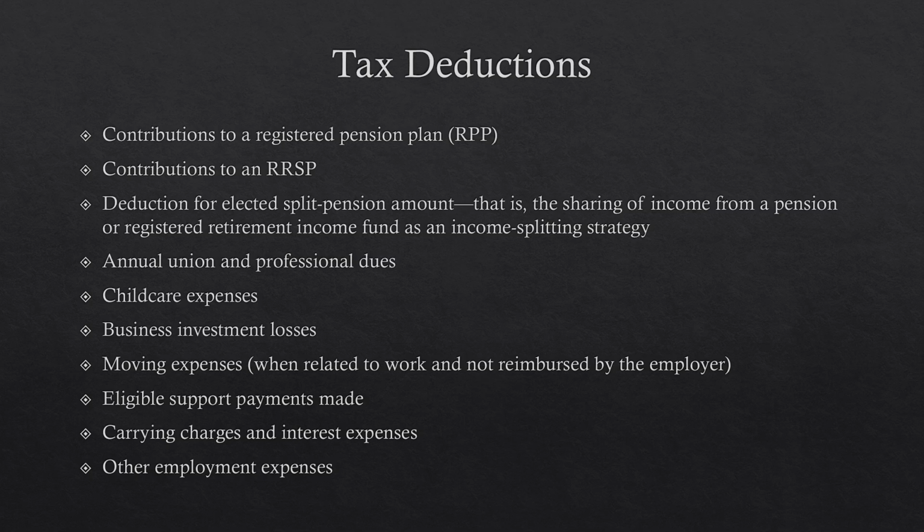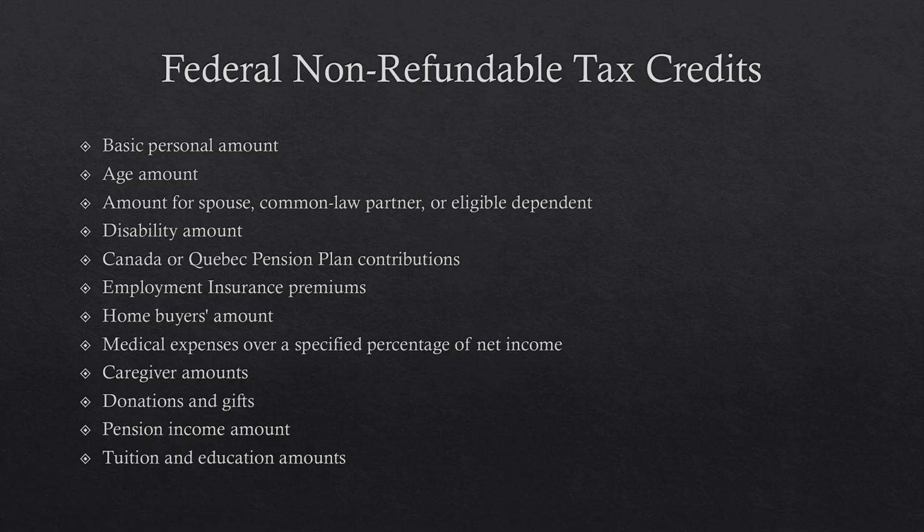There are also deductions for elected split pension amounts, union and professional dues, childcare expenses, business investment losses, moving expenses, eligible support payments, also some carrying charges or interest expenses if they are being used for business purposes, and other employment expenses as well. Now, there is a key difference between tax deductions and tax credits.